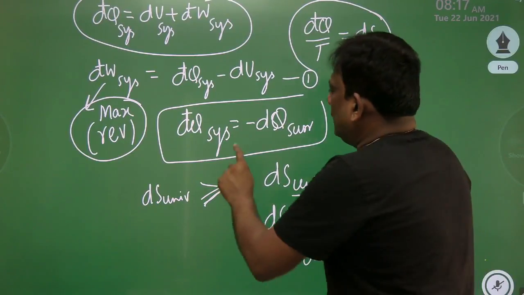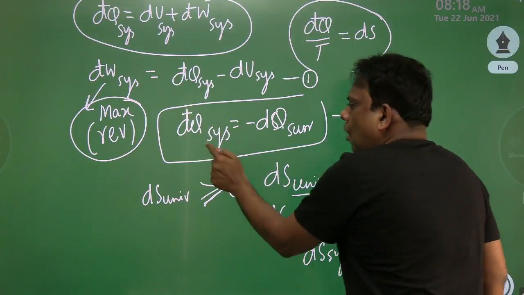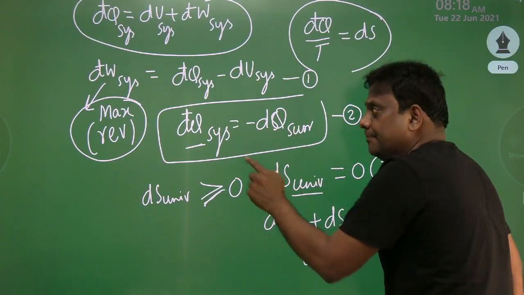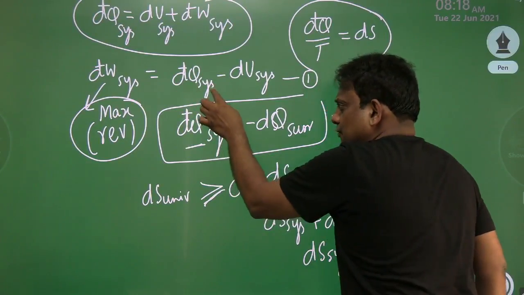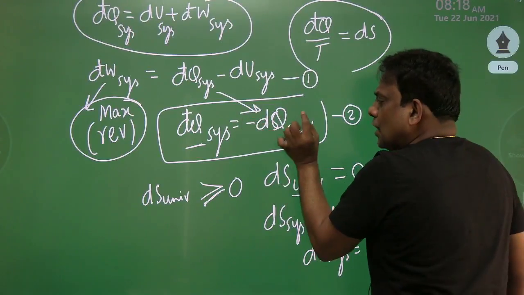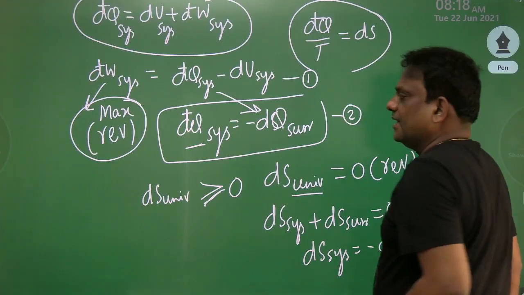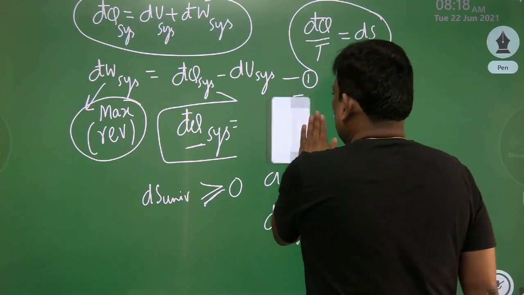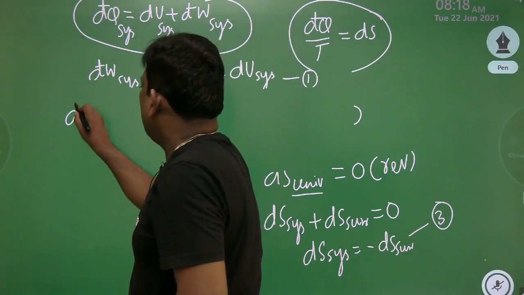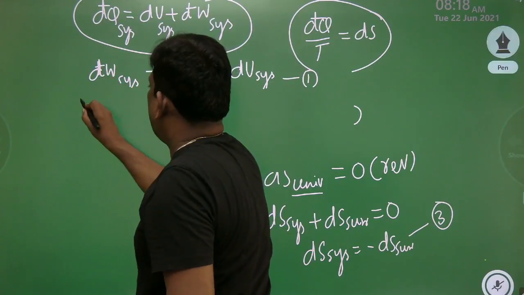Now what I do is I will substitute the heat transfer for the system. What is the heat transfer for the system? It is minus the heat transfer for the surroundings. I repeat, the system heat transfer is minus the surrounding heat transfer. So I will substitute equation 2 in equation 1. Wonderful. Now, let me erase this. If you want the maximum, I'll write this work as maximum work.